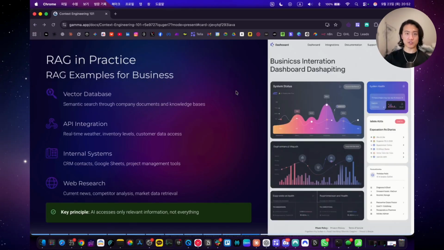And here's how RAG works in real business situations. So vector databases provide semantic search through company documents and knowledge bases. API integration gives you real-time weather, inventory levels, and customer data access. Internal systems connect to CRM contexts, Google Sheets, and project management tools. Web research pulls current news, current information, competitor analysis, and market data. So the key principle here is that AI accesses only the relevant information, not everything. This prevents information overload while ensuring accuracy.